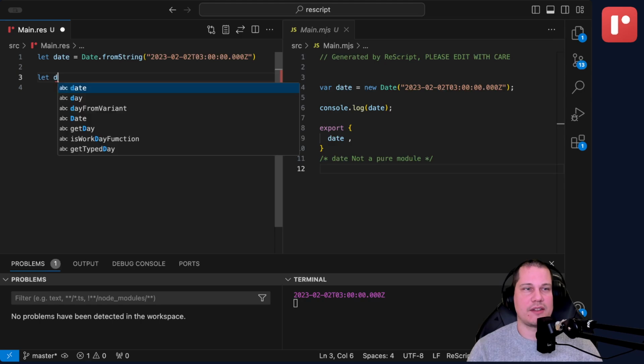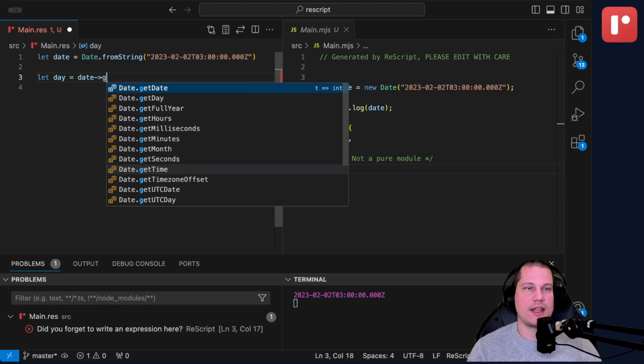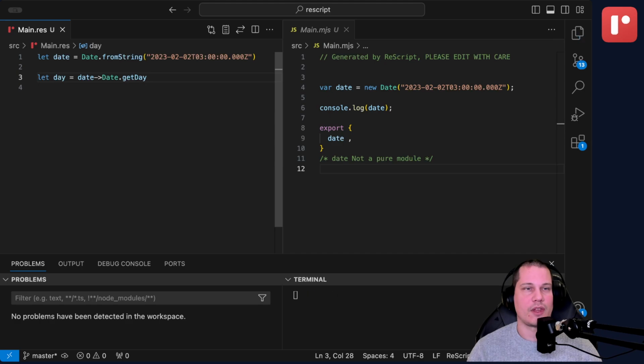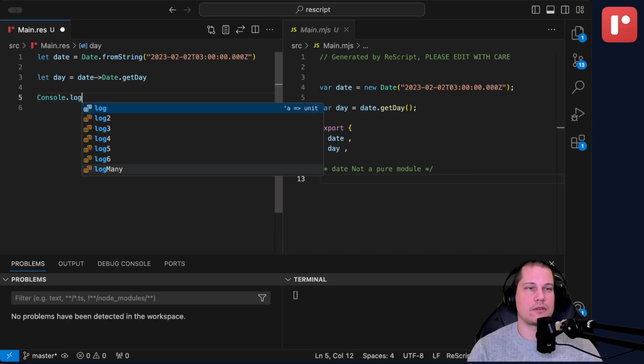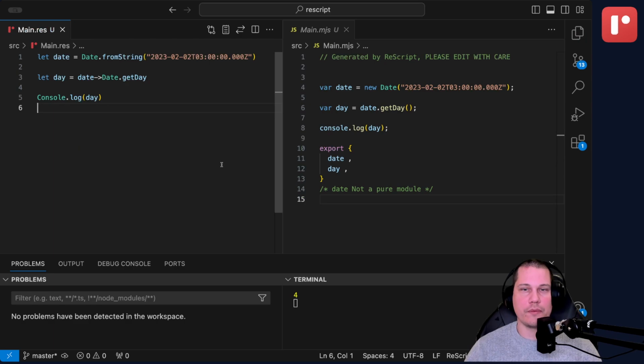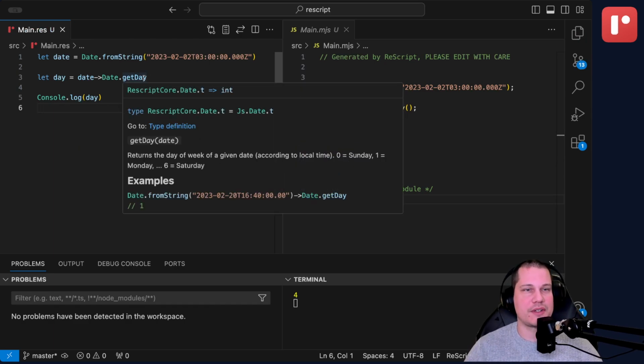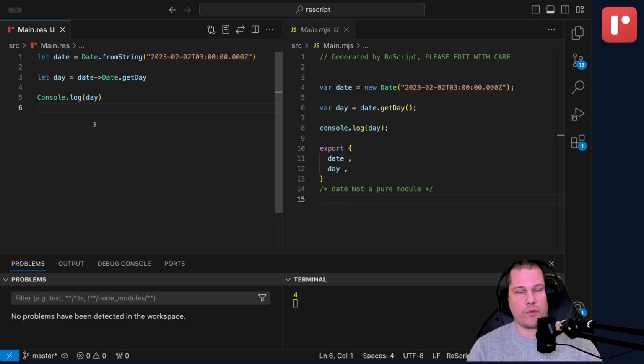So we have our date here, and a date has a getDay function. And if we log that out, you can see it logs out 4 for this one. If we hover over this, we can see that the function returns the day of the week of a given date according to local time. 0 is Sunday, 1 is Monday, and so on, 6 is Saturday. So that means that 4 should be Thursday, right? Excellent. So we can write a function already that tells us whether this day is the weekend or not.